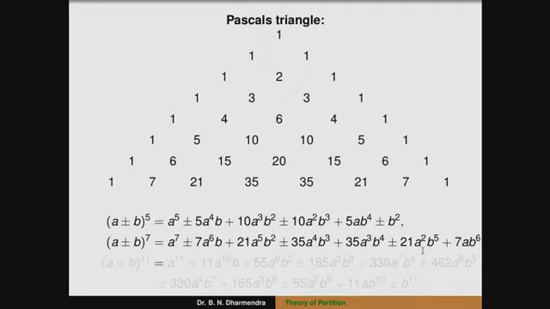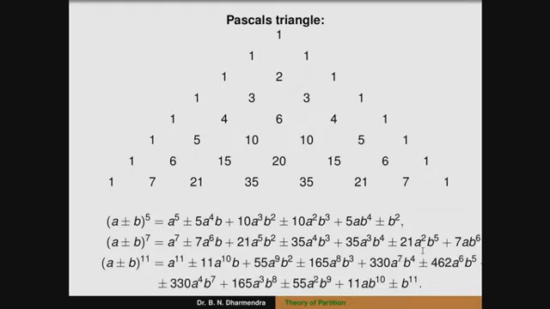Similarly for (a plus or minus b) to the power of 11, except the first term and the last term, the remaining terms are multiples of 11. Therefore (a plus or minus b) to the power of 11 is congruent to a to the power of 11 plus or minus b to the power of 11 modulo 11. The remaining terms are congruent to 0 modulo 11.